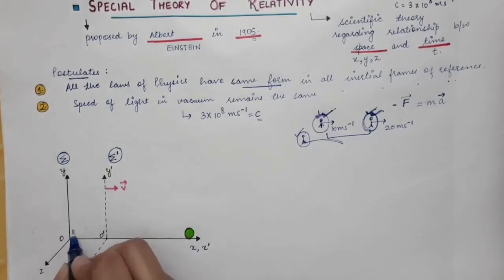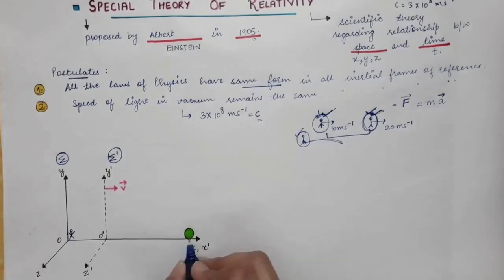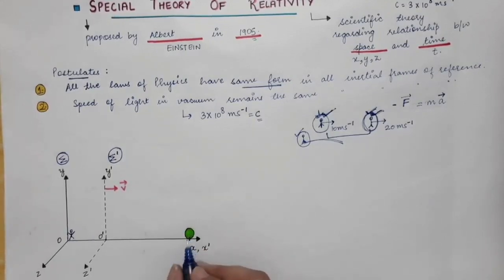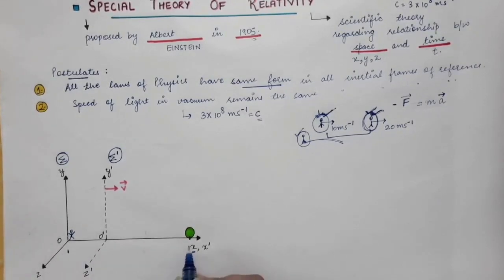If you are present in this sigma frame, in that case the object is at rest. Let's say the x coordinate of this object with respect to the sigma frame, with respect to this observer, is equal to x. So small x is the x coordinate, that is the distance from the origin to this point.